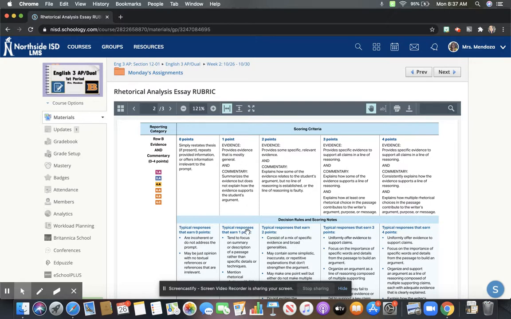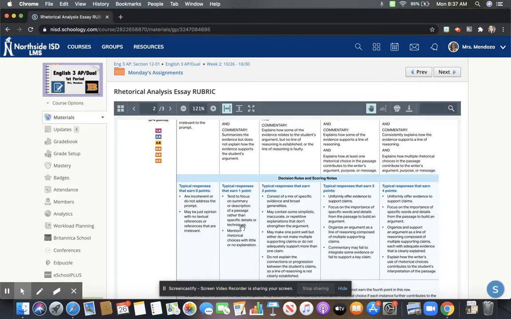To earn 1 point, you tend to focus on summary, and this is something that we talked about on Friday, especially if you were in our Zoom meetings, that we tend to describe or summarize our evidence rather than focusing on, number 1, the rhetorical choices, or 2, discussing how any of that information connects back to any of your claims. If you're just putting in text evidence and telling me what's going on in it, that tells me nothing about how it's supporting your claim or how all of that reinforces your thesis statement.